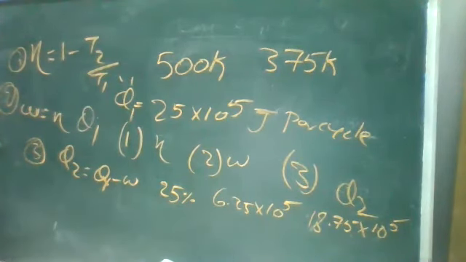Please repeat the question, sir. Okay, just take the question. In a heat engine, the temperature of the source and the sink are 500 Kelvin and 375 Kelvin. If the engine consumes 25 into 10 power 5 joules per cycle, find the efficiency of the engine, the work done per cycle, and the heat rejected to the sink per cycle.